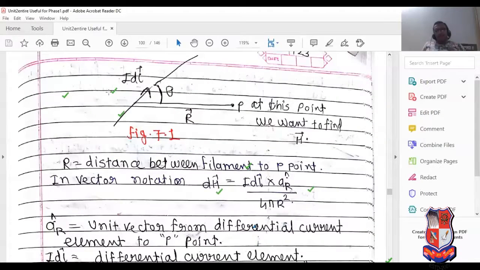This is the direction of current. We would like to obtain the magnetic field at point P here. So obviously a cross product is taken to find the direction of magnetic field: I dl cross aR divided by 4 pi r square.